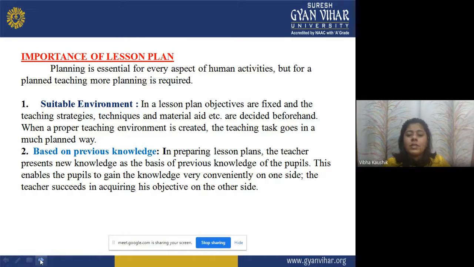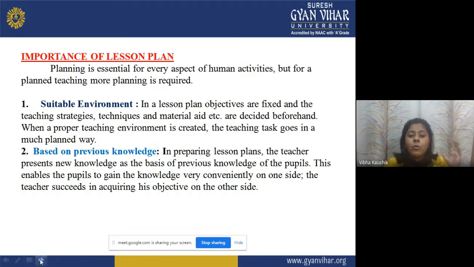In a lesson plan, objectives are fixed, meaning the objectives which we want to achieve are fixed. The teaching strategies, the methods I will use during my teaching learning process, and the techniques and material aids are decided. The teaching aids that will be used by the teacher are decided beforehand, that is, before the class starts, during the planning process. When a proper teaching environment is created, the teaching tasks go in a much planned way.